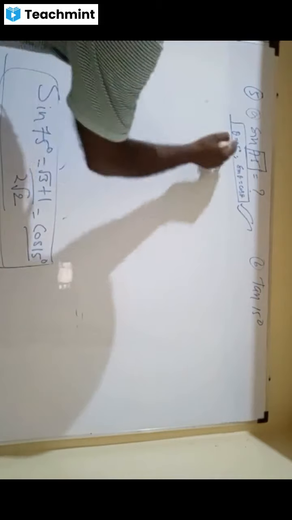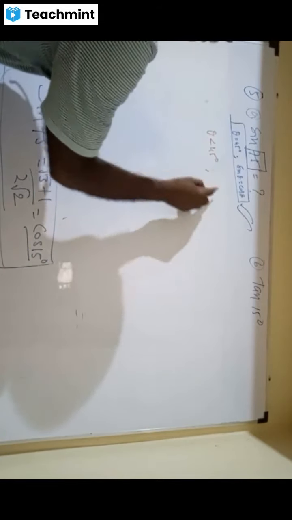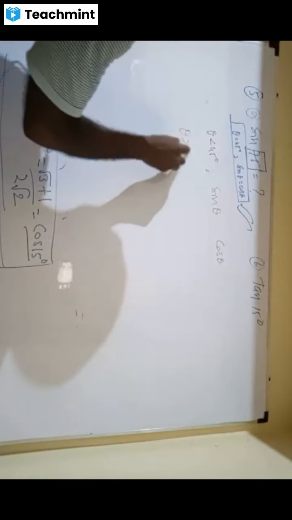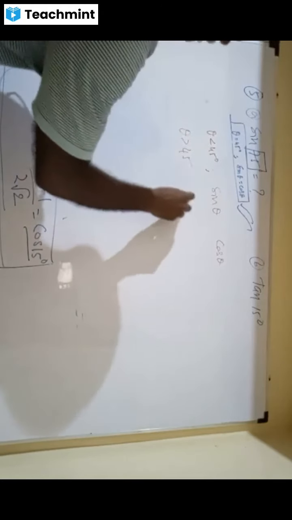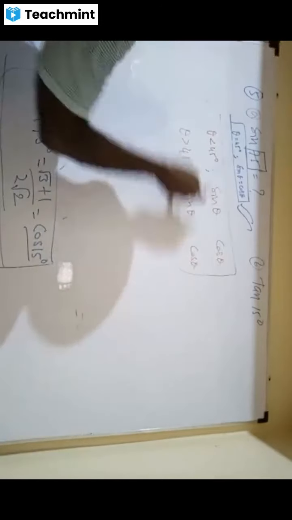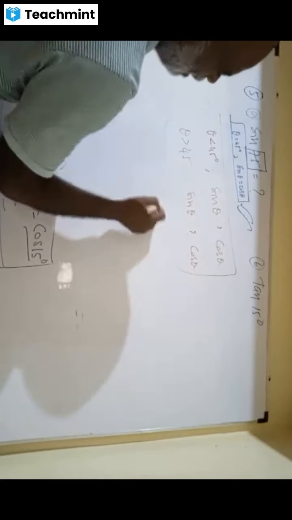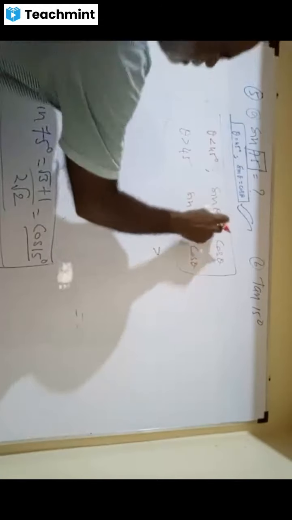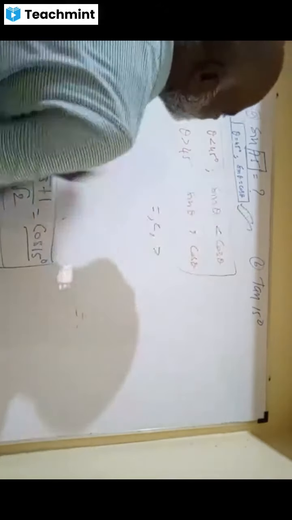Yes, sir. And when theta is less than 45, who dominates whom? Sin theta and cos theta, what relation do you put? Theta equal to 45, theta less than 45, theta more than 45. Now you tell me, what relation do you put here? Is it equal, less than, or greater than? Less than, sir. Brilliant answer. Sin theta is less than cos theta.